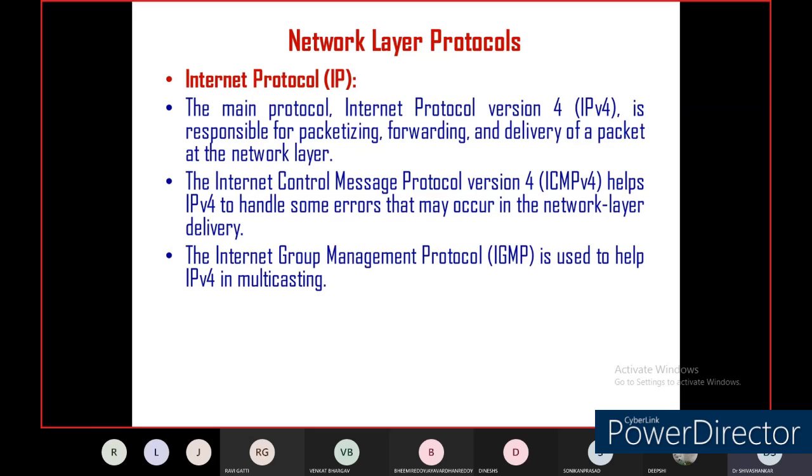Multicasting is always better, because if any path is lost because of signal strength or any other reason, another path will immediately be selected for transmitting the data. So there will not be any loss of path in multicasting. The IGMP protocol, Internet Group Management Protocol, supports IPv4 in multicast networking.